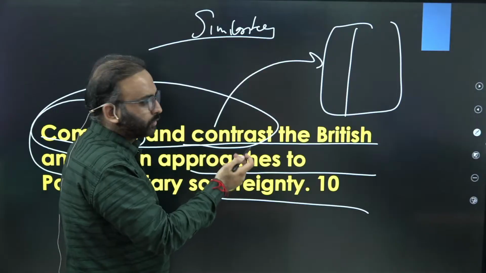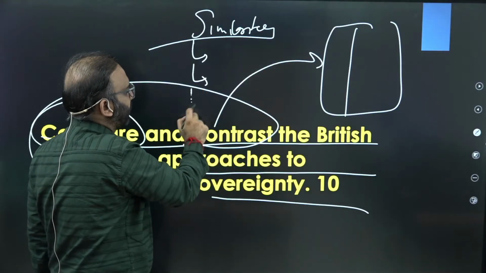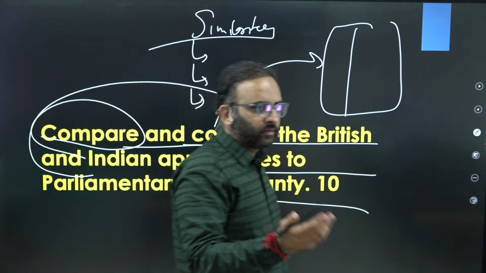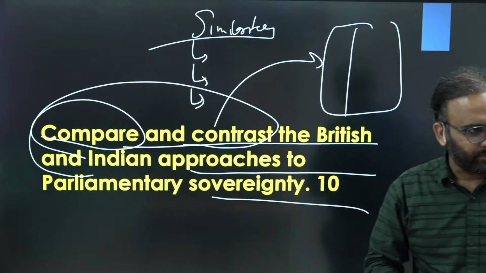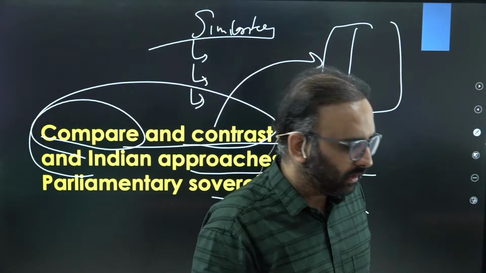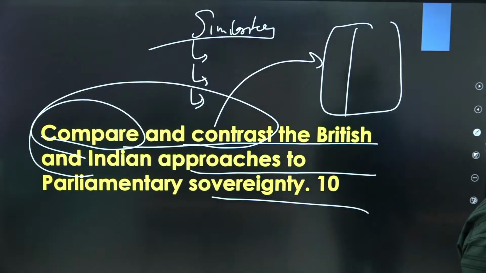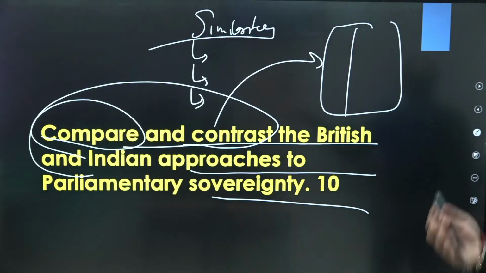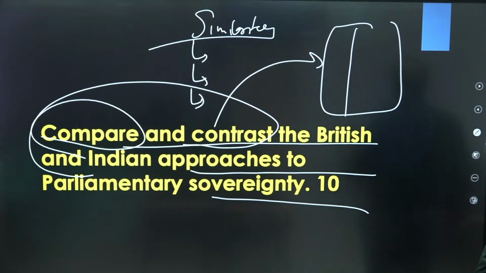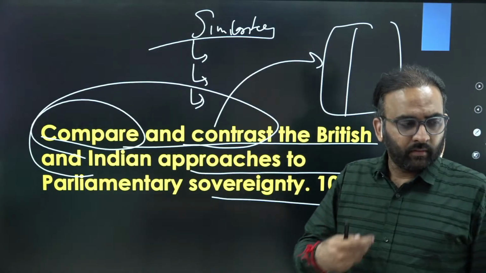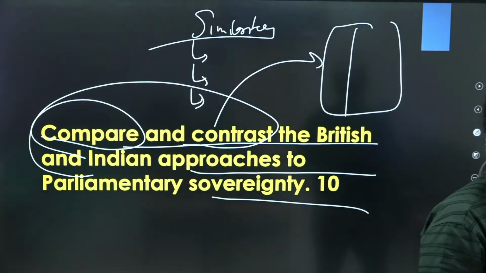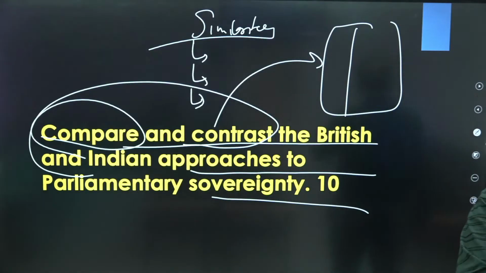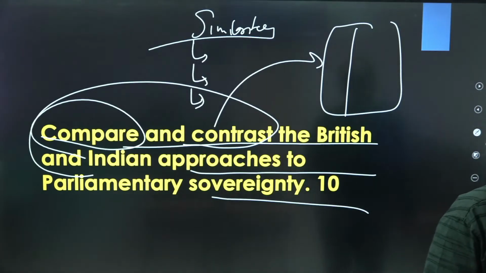You get the point? So for similarities, you can follow bullet format. Here, similarities like both follow parliamentary form of government where executive is part of parliament, right? Parliament has been given the task of law making, then law implementation review by the executive, right? And both have two houses, that's Lok Sabha and Rajya Sabha, right? And similar procedure is there for ordinary bill and money bill in both parliament.